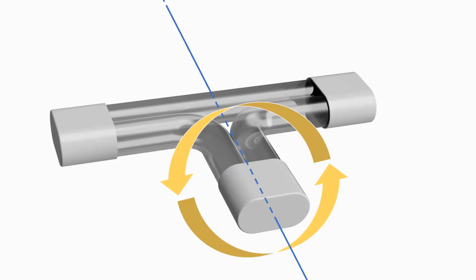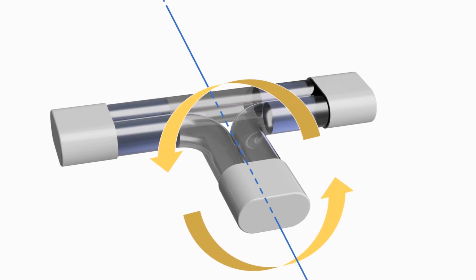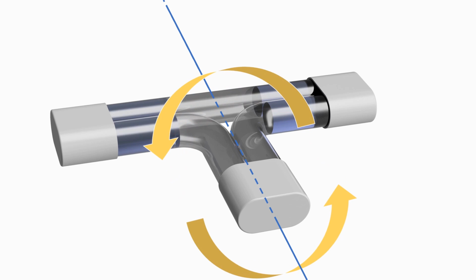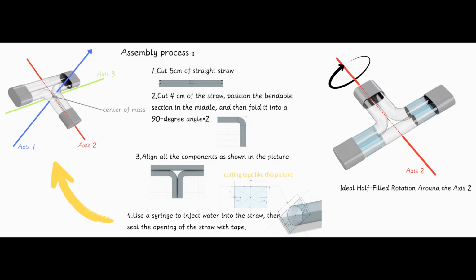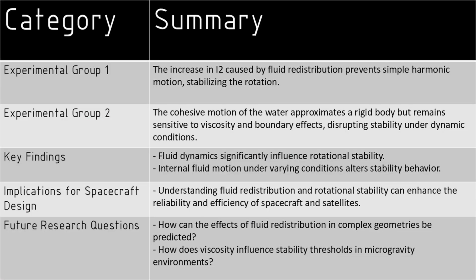In experimental group 1, the increase in I2 caused by fluid redistribution prevents simple harmonic motion, stabilizing the rotation. In experimental group 2, the cohesive motion of the water approximates a rigid body but remains sensitive to viscosity and boundary effects, which disrupt stability under dynamic conditions. This experiment highlights the need for further investigation into how fluid dynamics interact with rotational systems under varying conditions.